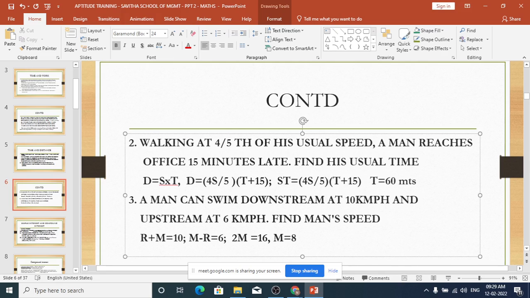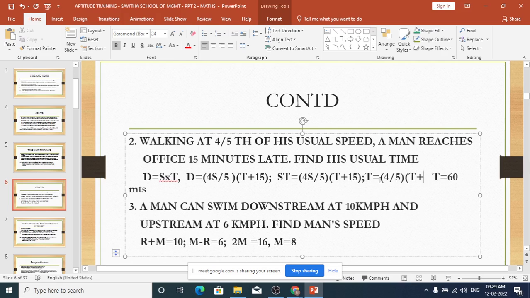Now on both sides you can cancel S. So what happens is, T is equal to 4 divided by 5 into, let me put the bracket here, T plus 15.